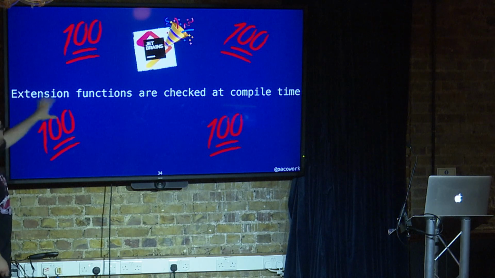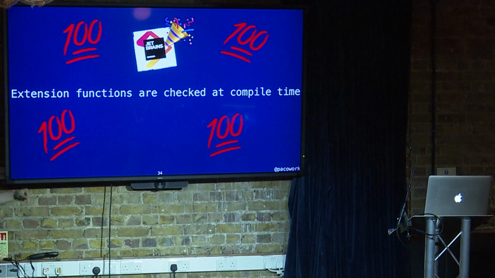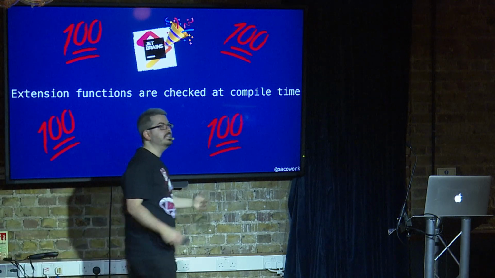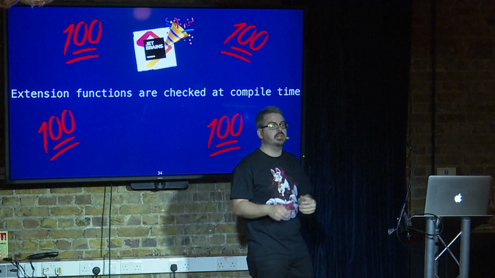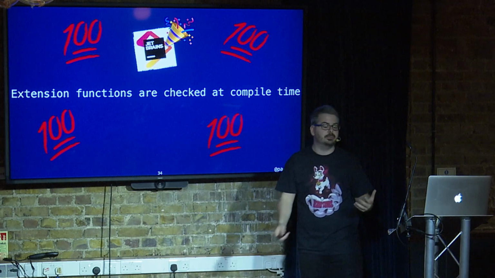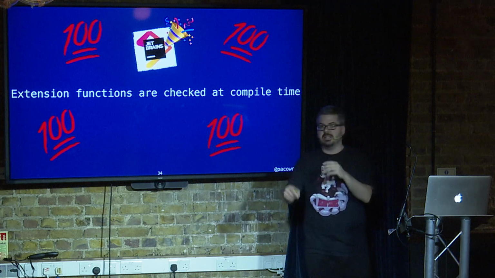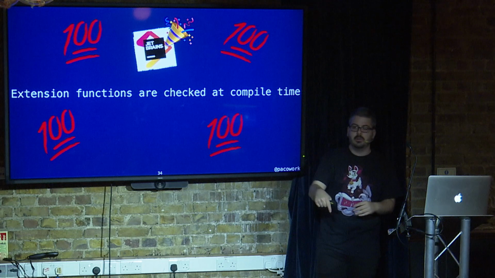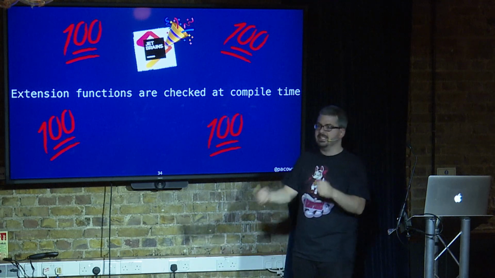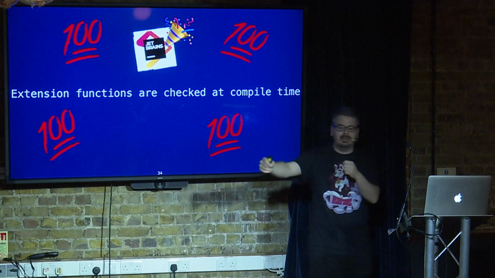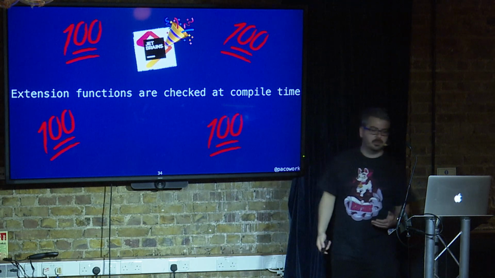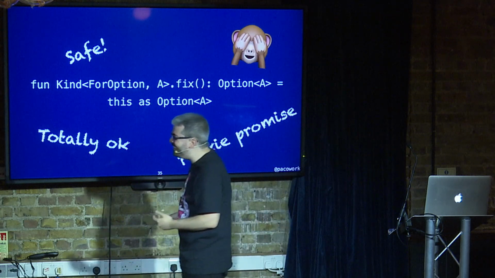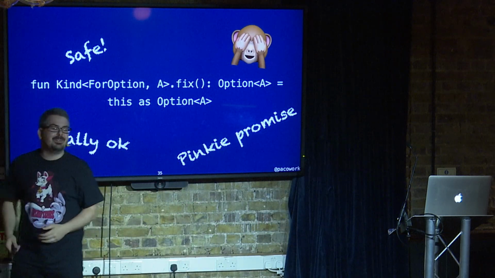So extension functions are actually checked at compile time. So you cannot go and call fix for a type that is incorrect, and the IDE and the tooling is always going to give you the right type. And this is super important because people don't understand kinds. They just get something like, it's Kind for List, and like, what do I do with this? In the IDE, you just press dot, and immediately the first thing that you see is fix, because that's the only operation that you are allowed in this context. So it fixes back to you. And the implementation is super simple. It's just a downcast.